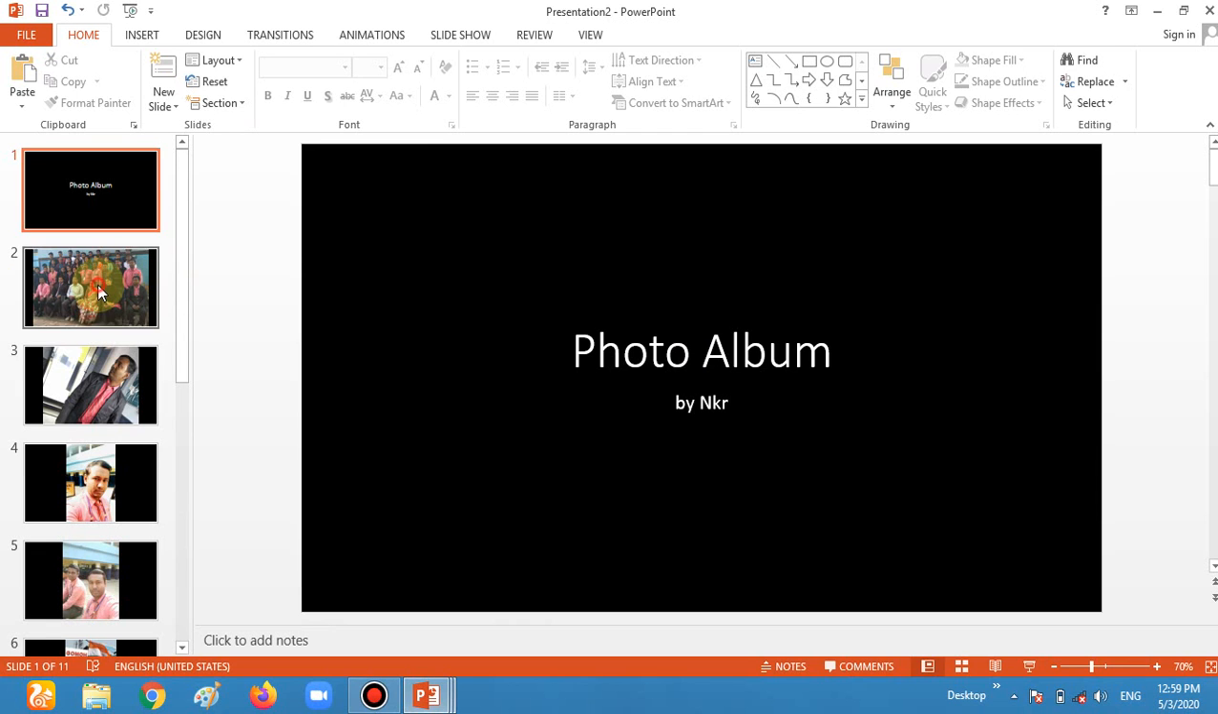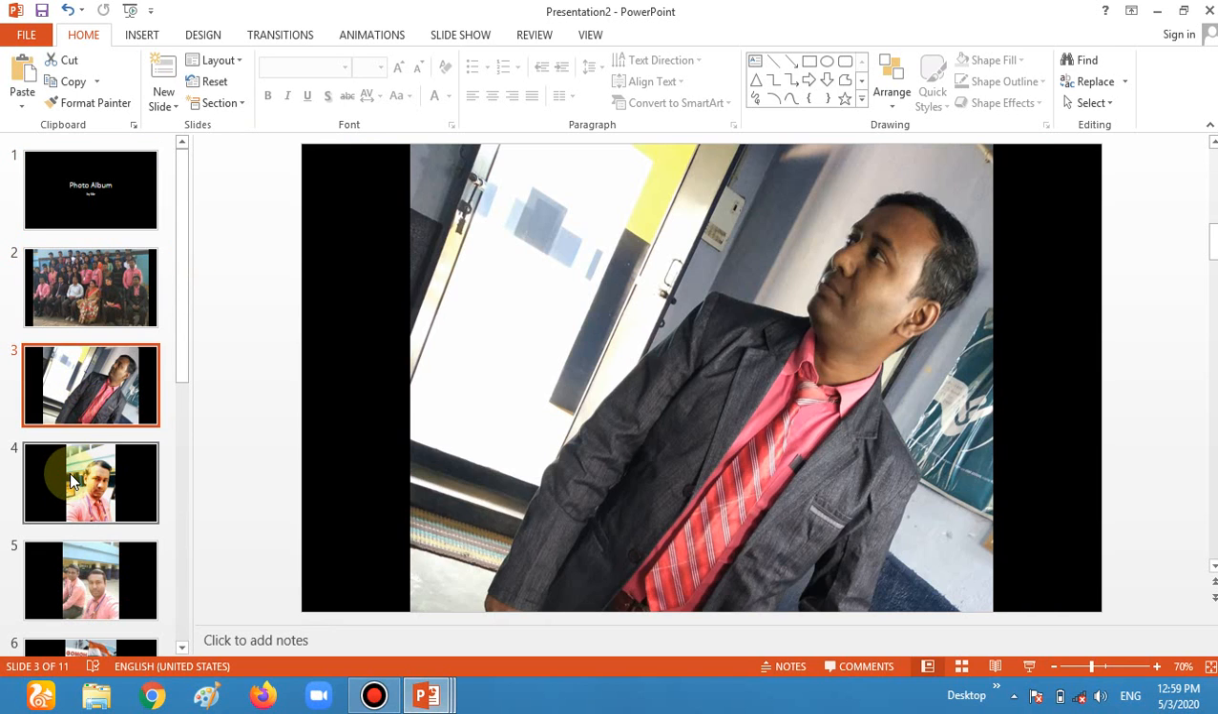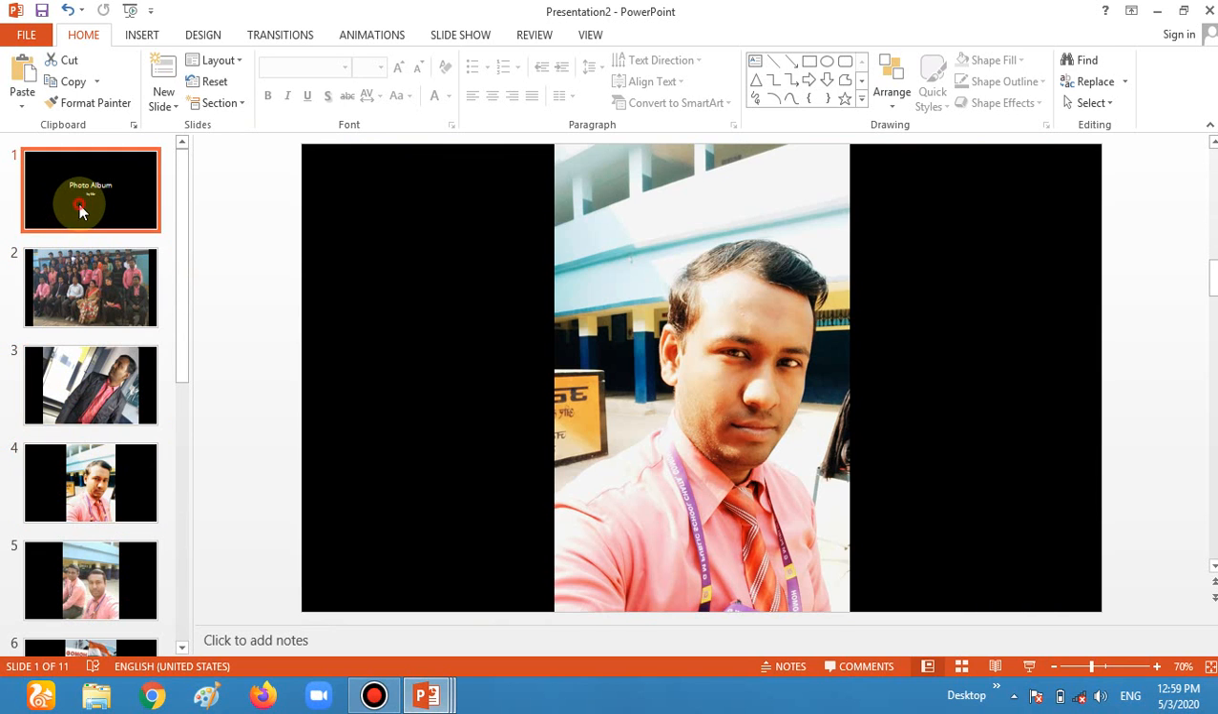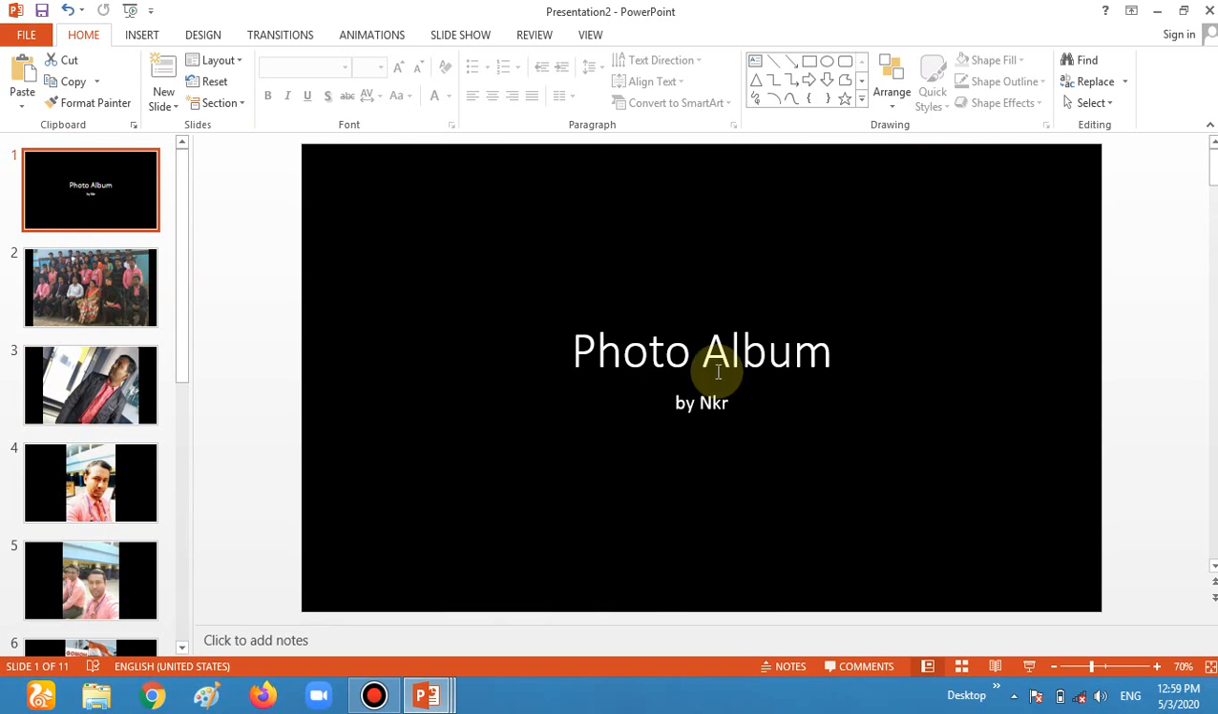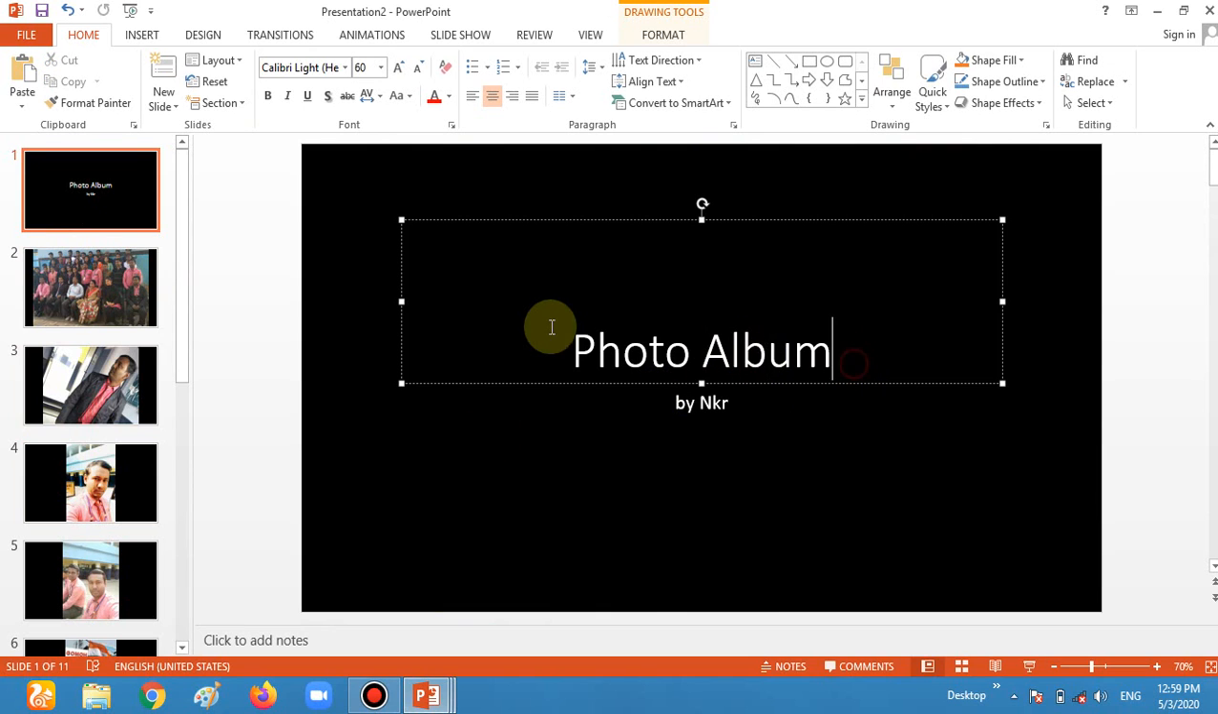The first is photo 1 album, then the rest of these we have. If you want to give some name to the photo album, you can also give. For example, I want to give the school photo. Okay.